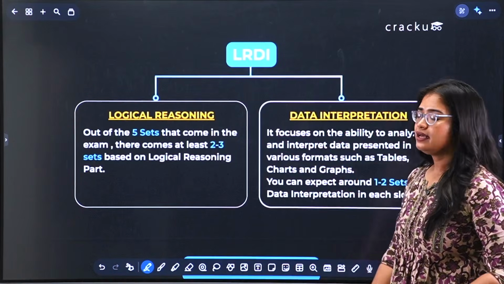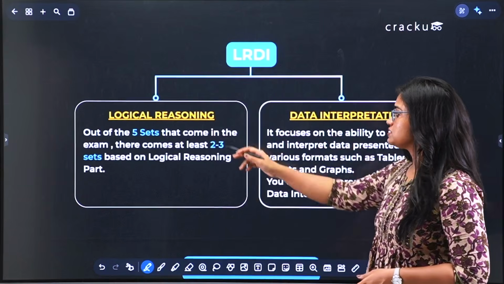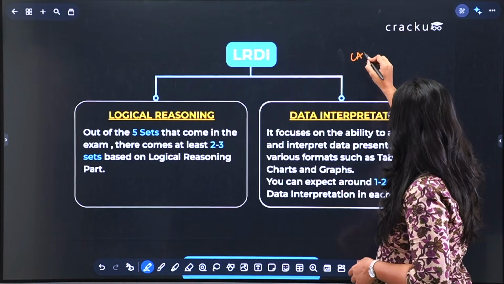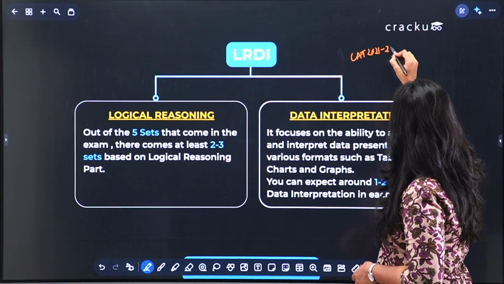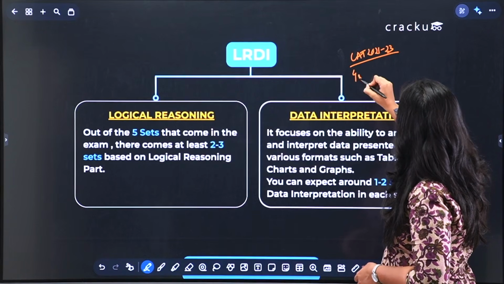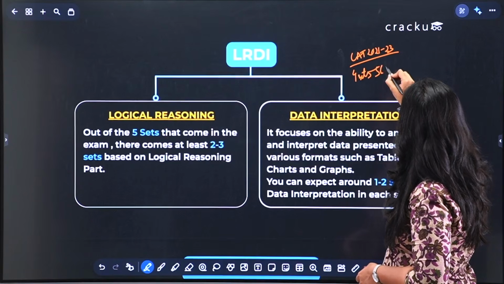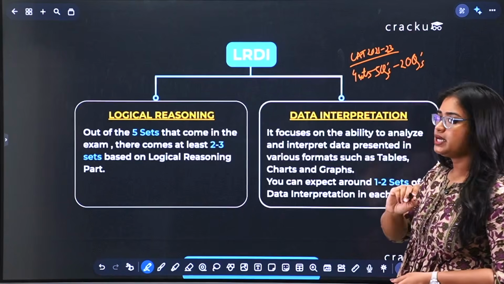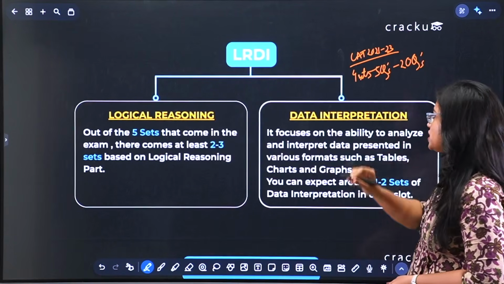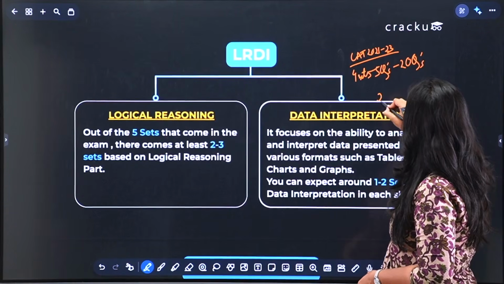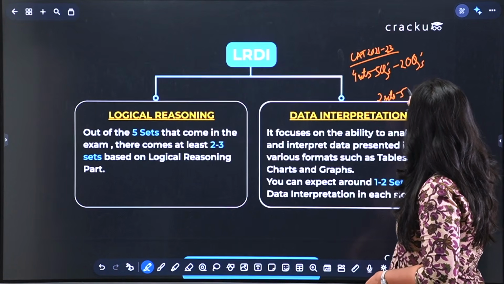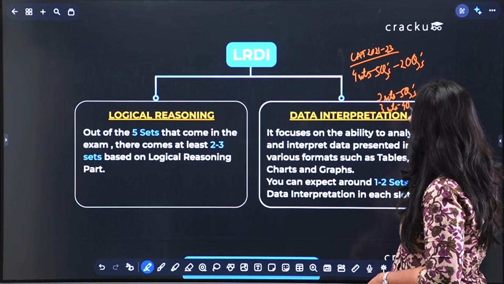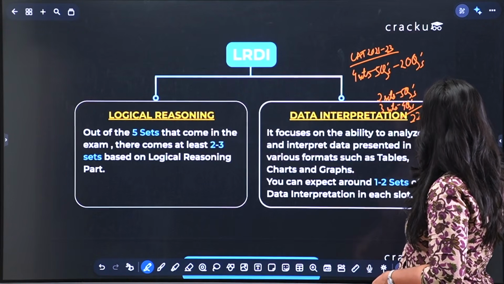Now coming to LRDI, your LRDI is again divided into 2 parts, that is logical reasoning and data interpretation. Now from CAT 2021 to 2023, 4 sets with 5 questions each, totaling up to 20 questions used to come in LRDI. But from 2024, the pattern has changed and now you usually have 2 sets with 5 questions each and 3 sets with 4 questions each, totaling up to 22 questions.